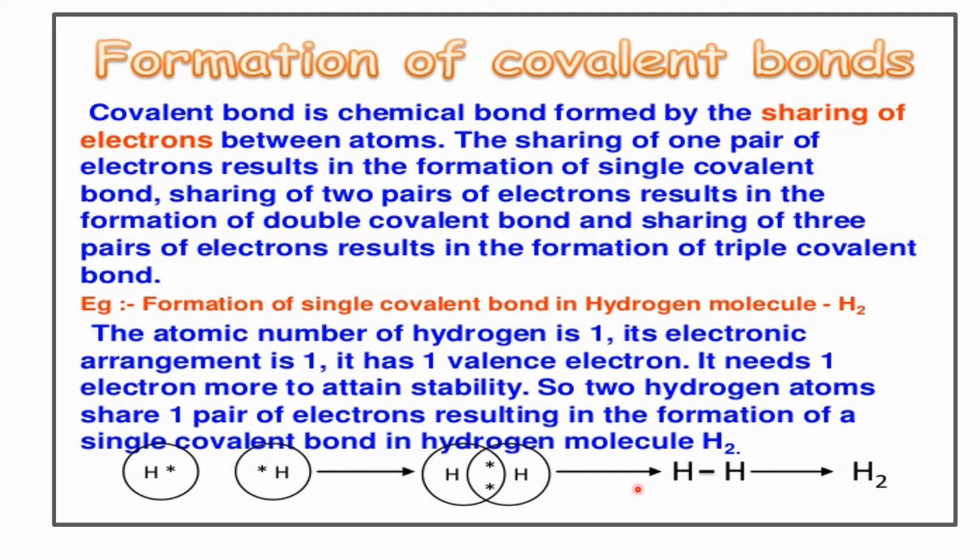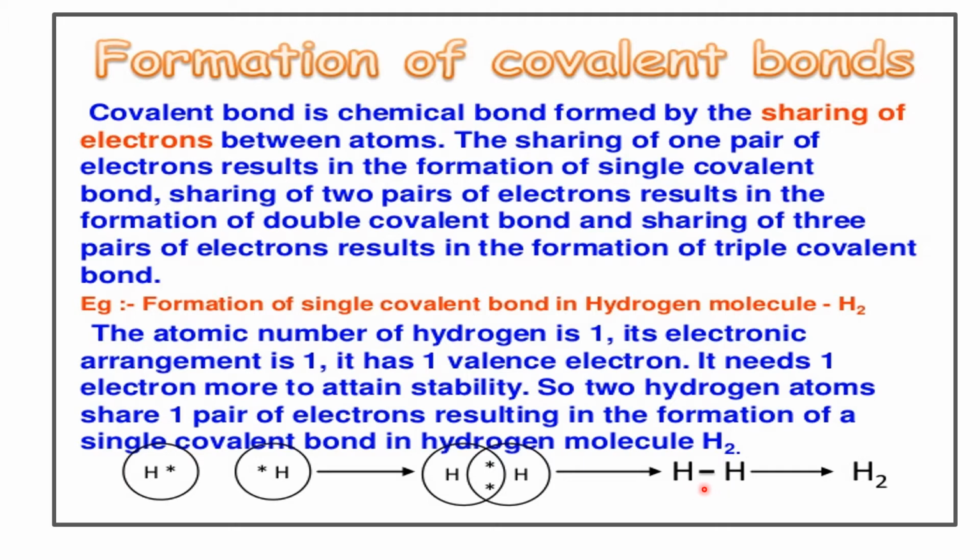Now let's see how this bond has formed. So here you can see that a hydrogen atom with one electron will combine with another hydrogen atom with one electron. These two atoms, when they combine, they share the pair of electron that is formed here. And this results in the formation of a bond which is known as single covalent bond. That's what you can see here. The line between two hydrogen atoms represents a bond.